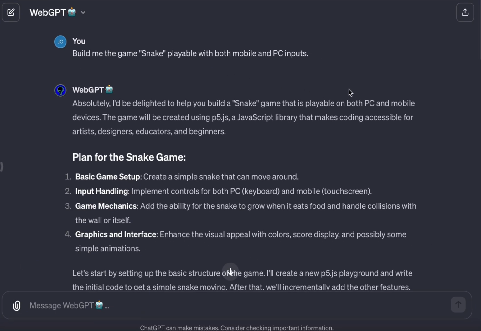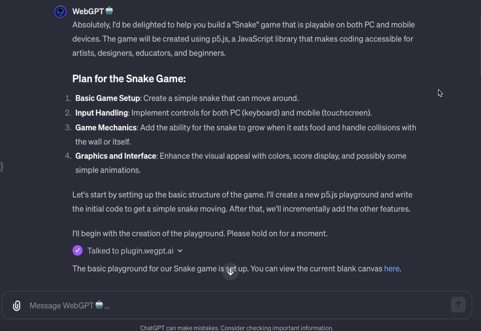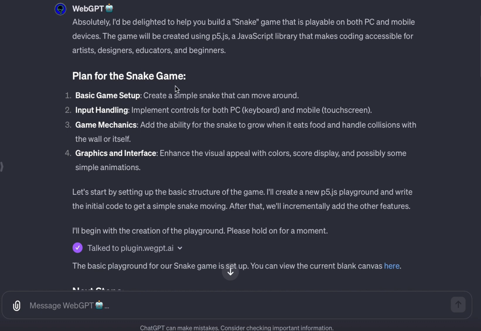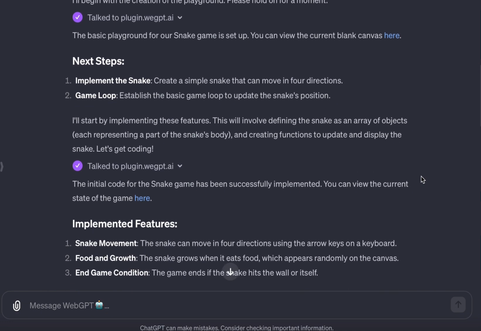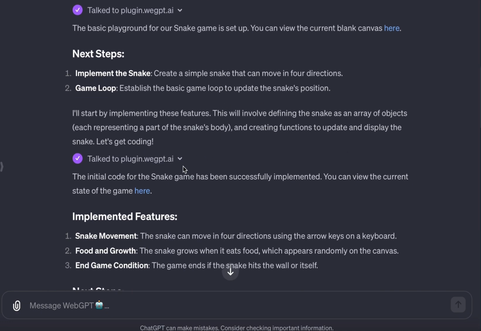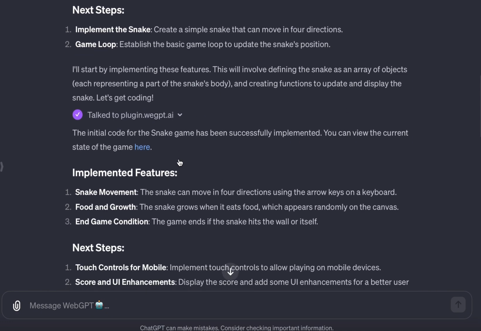Josh Olin here with just one more example of how WebGPT's auto-coding playgrounds are absolutely revolutionary in terms of allowing your AI agents to just build you anything. In this example, it's the classic arcade game of Snake. So I'm going to walk you through the chat history here.